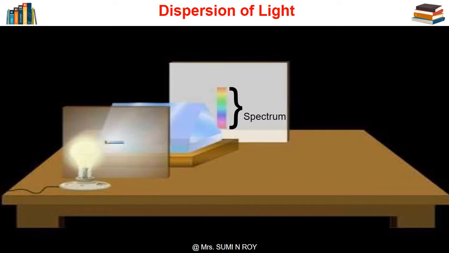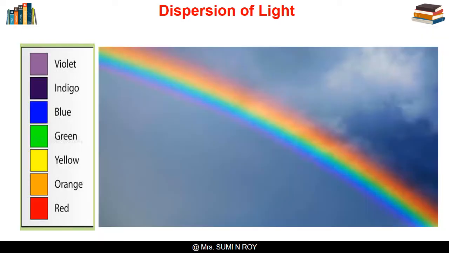The set of colors formed on splitting of white light is called spectrum of light. These colors appear in the order violet, indigo, blue, green, yellow, orange and red. We can remember this band as VIBGYOR. Similarly, when sunlight passes through raindrops at certain angles, it splits and forms a beautiful rainbow.